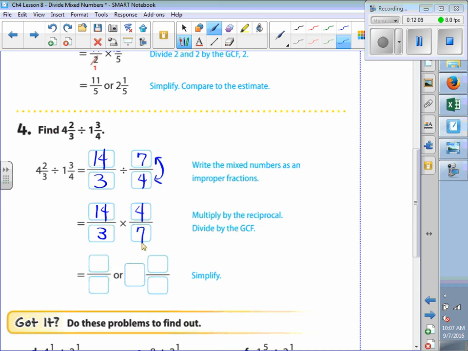And then, of course, before we multiply, we can simplify. Very good. So here we've got 7 divided by 7, and 14 divided by 7 is 2/3. And then we multiply straight across, we get 8 over 3. Very good, 8/3. And now we change it back to a mixed number. So how many times is 3 going into 8? Twice. With how many left over? 2, and the denominator 3 is the same. Very good. 2 2/3.